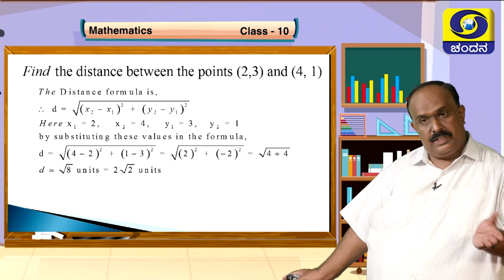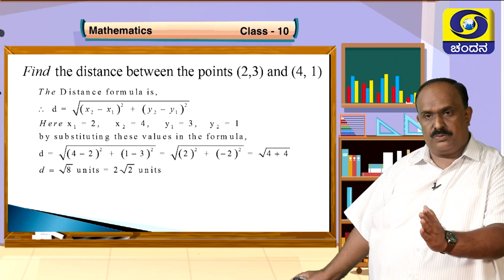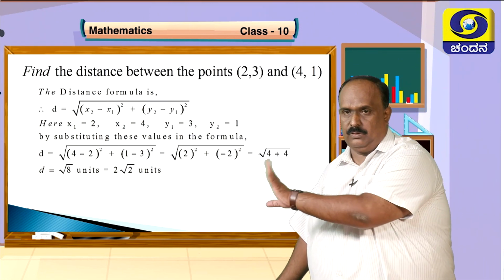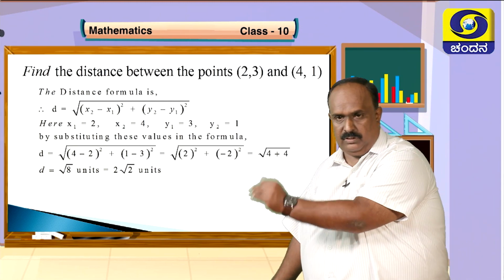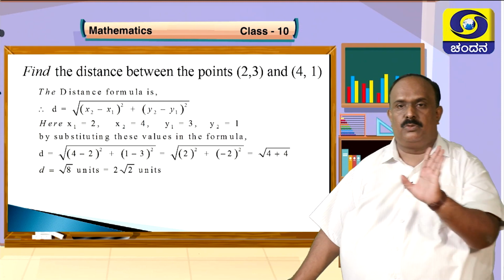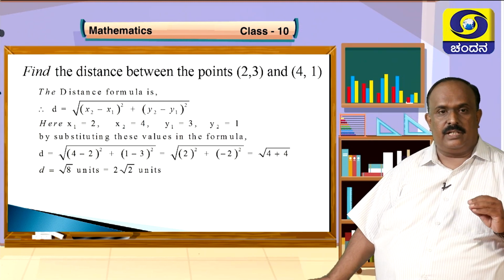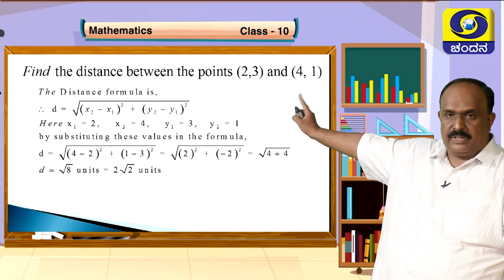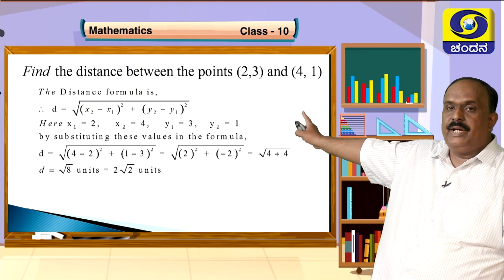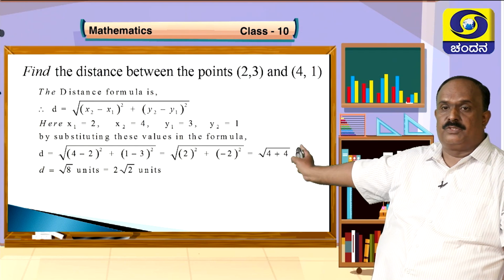That I told you can write it as 2 minus 4 also. You stick on to one principle, that is x2 minus x1 whole square, y2 minus y1 whole square. No changes, no confusions. Okay, then 4 minus 2 whole square, 4 minus 2 plus y2 minus y1. Look at y2, that is 1. What is y1? 3. That is 1 minus 3 whole square.